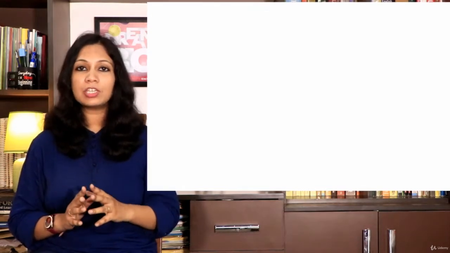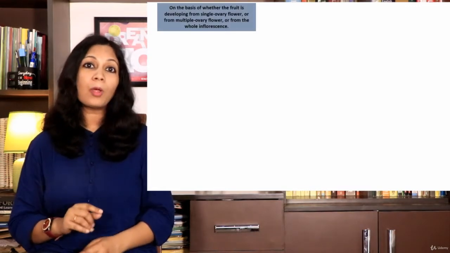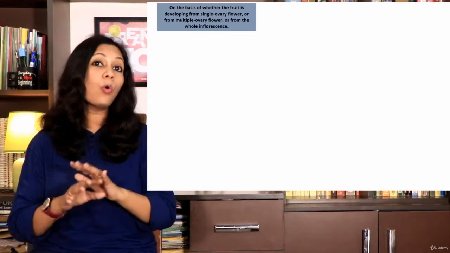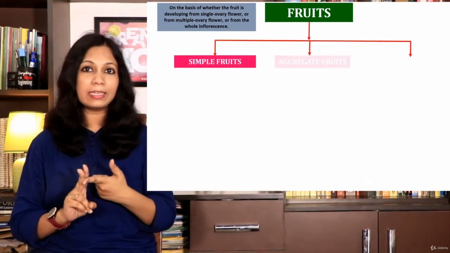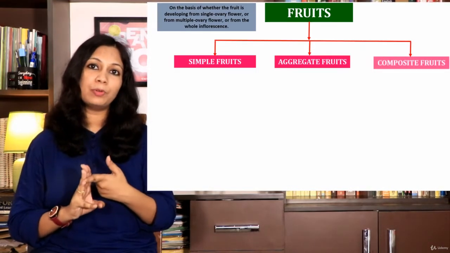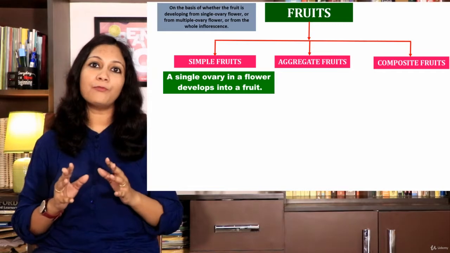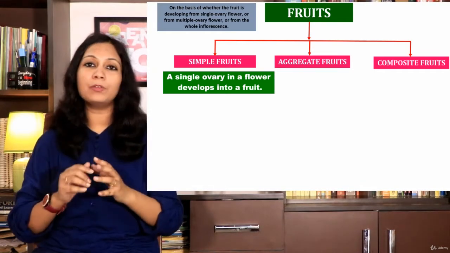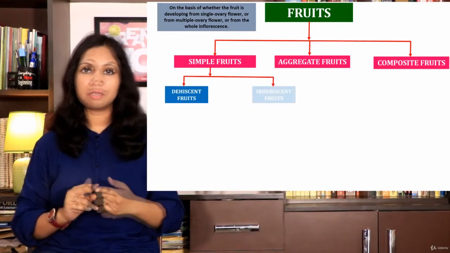Fruits can also be classified into other three types based on the types and number of flowers they develop from. In other words, this classification is done on the basis of whether the fruit is developing from a single ovary flower or from a multiple ovary flower or from the whole inflorescence. These classes are simple fruits, aggregate fruits and composite or multiple fruits. What is a simple fruit? When a single ovary in a flower develops into a fruit, it is a simple fruit. They can be further of two types, dehiscent and indehiscent.